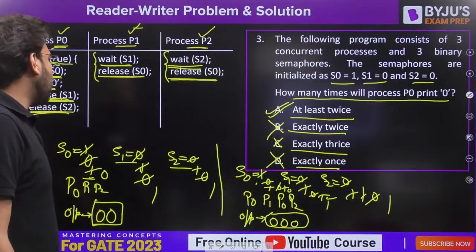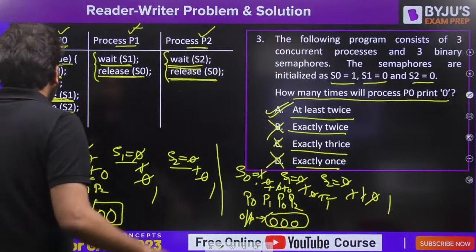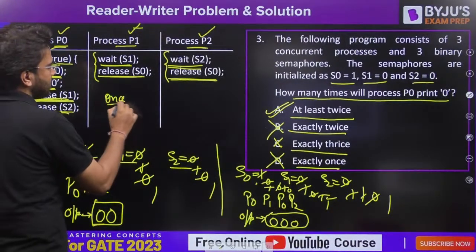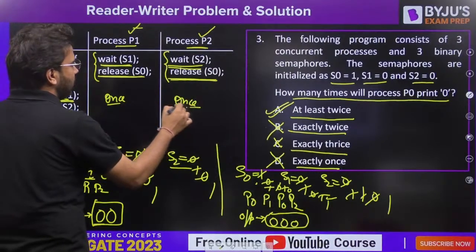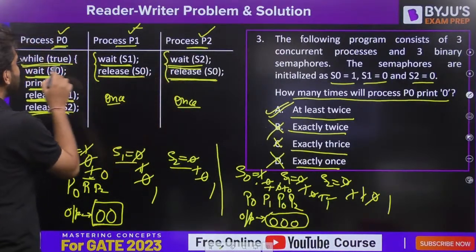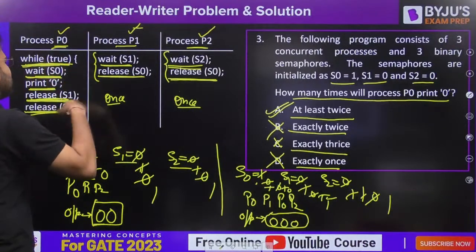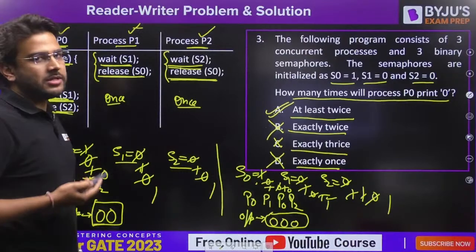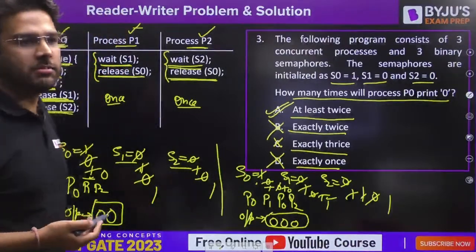If you have any other doubt, please ask. The important thing here to understand is it can execute only once. Similarly, this can also execute only once because they are not present in the while loop. While of true means it is going to execute again and again if the binary semaphore value is 1.